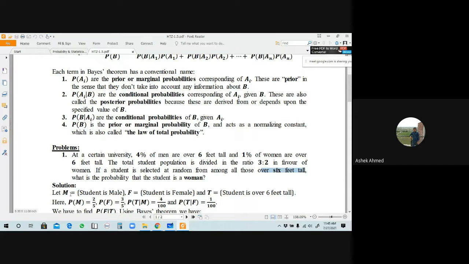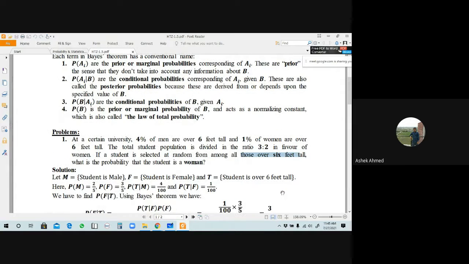So how many events do you have to choose here? 3 events. M is for male, F for female, and T represents over 6 feet tall. Now, the total student population of the university is divided in the ratio 3:2 in favor of women.